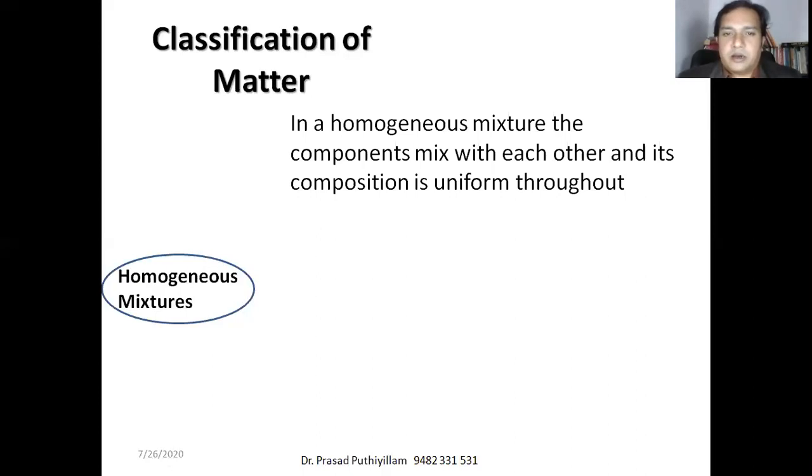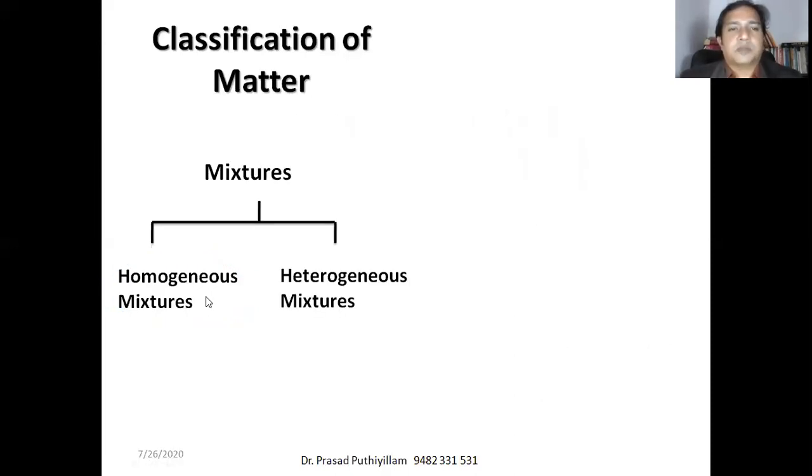Or if I take the sugar solution from one side of that solution, one drop, and another drop from another side, then there also, if you check, the composition will be uniform. Therefore, in a homogeneous mixture, the components mix with each other and its composition is uniform throughout. Okay, that's about a homogeneous mixture.